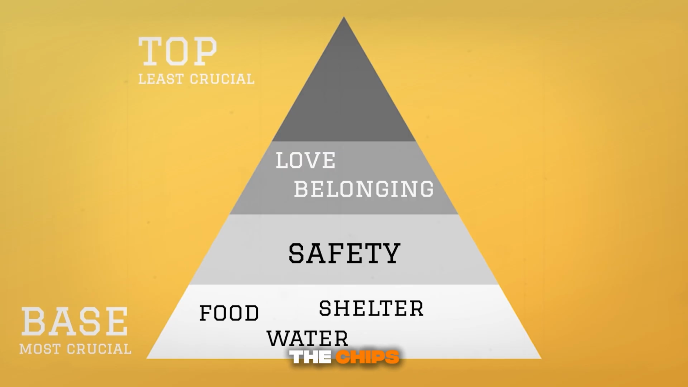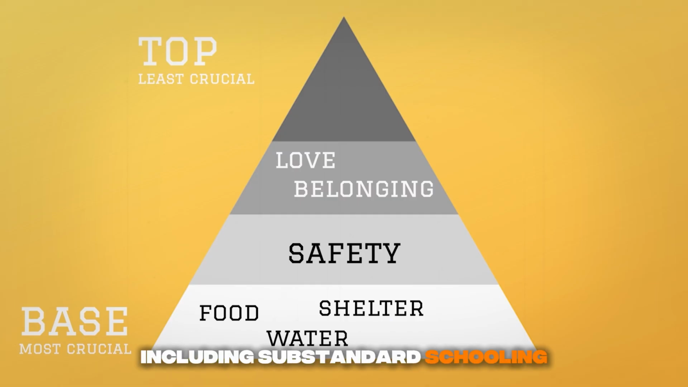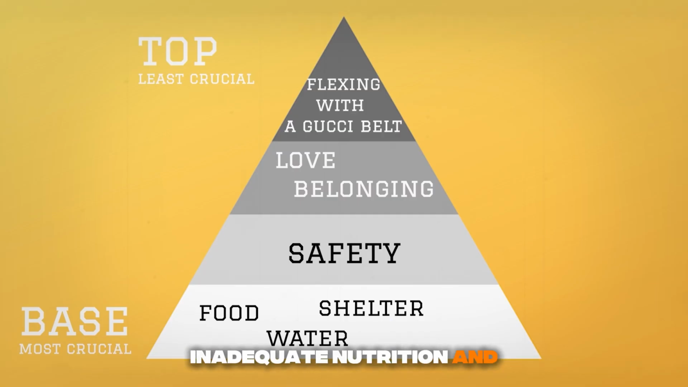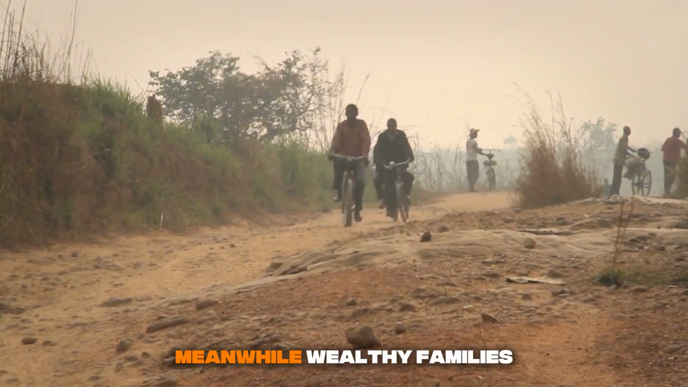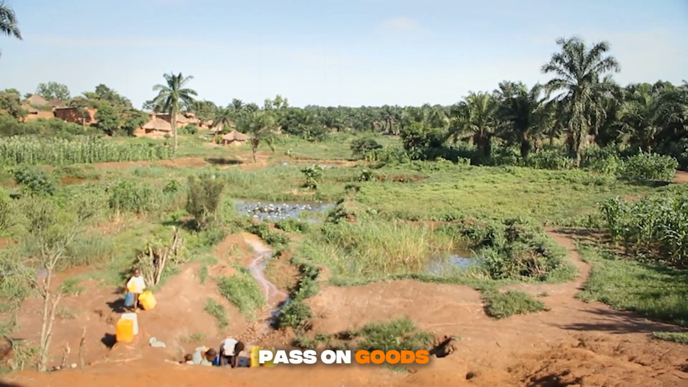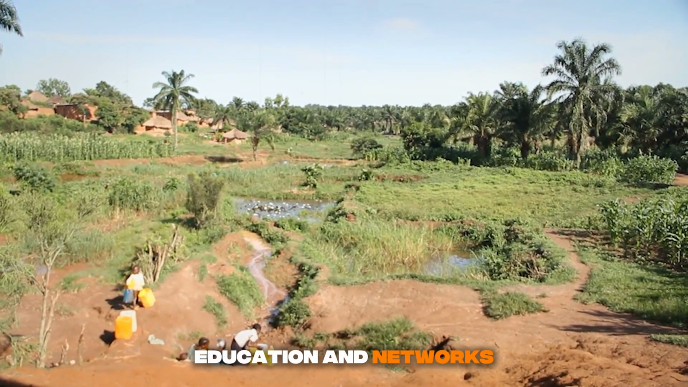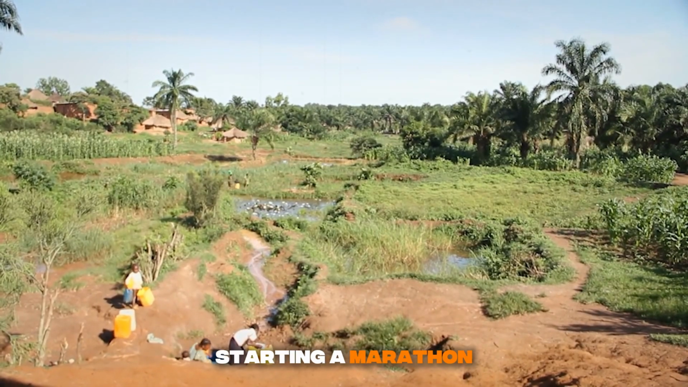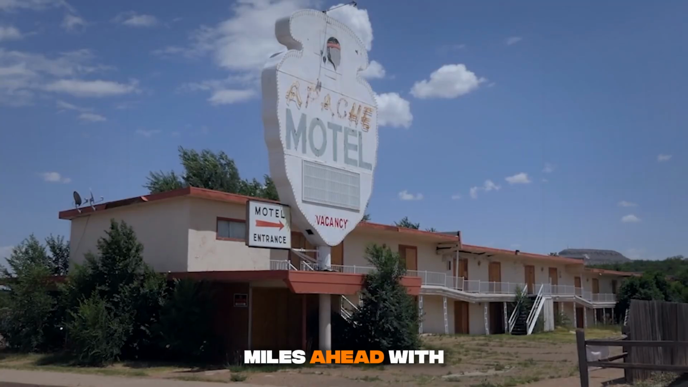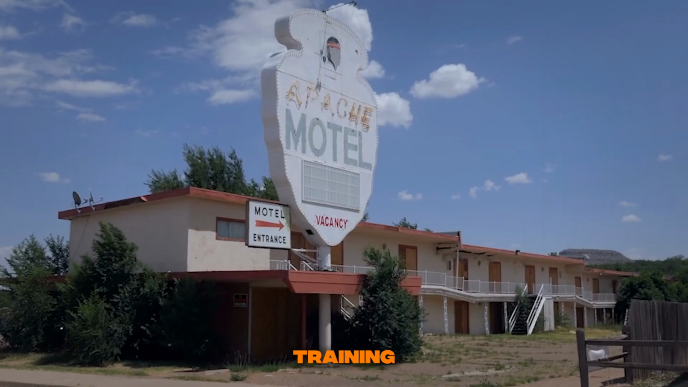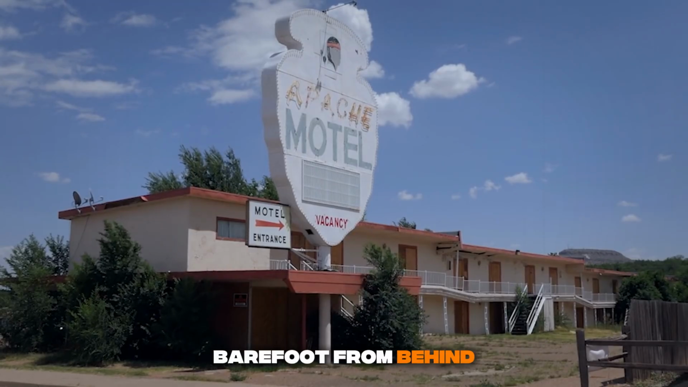all of the chips. Children born into poverty endure severe uphill challenges, including substandard schooling, inadequate nutrition, and dangerous homes. Meanwhile, wealthy families pass on goods, education, and networks. It's similar to starting a marathon. Some people start miles ahead with superior shoes and training, while others race barefoot from behind.